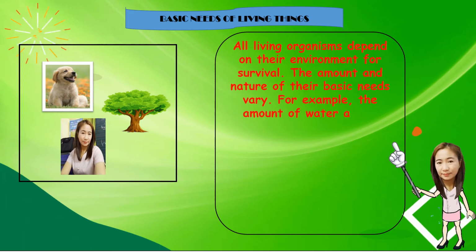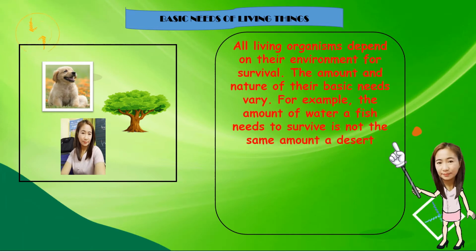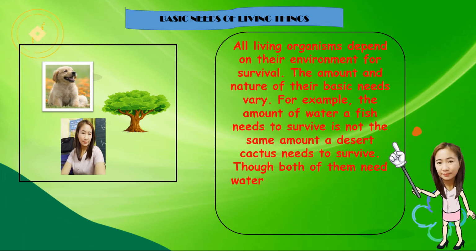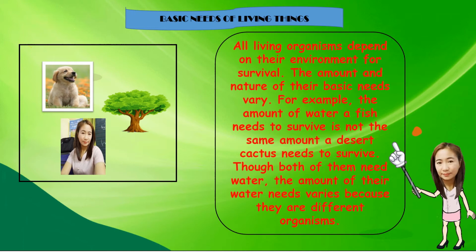The amount and nature of their basic needs vary. For example, the amount of water a fish needs to survive is not the same amount a desert cactus needs to survive. Though both of them need water, the amount of their water needs varies because they are different organisms.